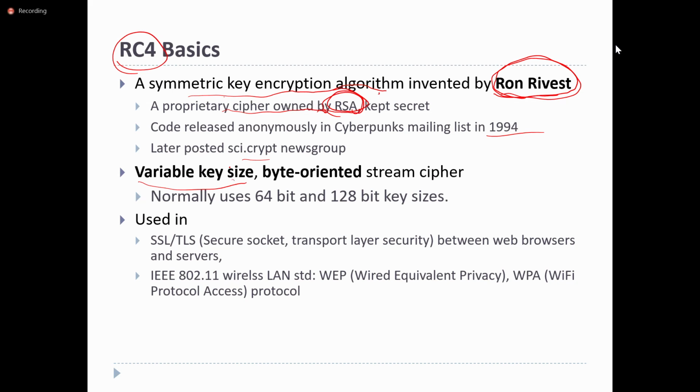Okay, it uses the variable length key. So it is byte oriented. Just now I said that a bit by bit XOR operation will be performed, or byte by byte. It will take 1 byte at a time and perform the XOR operation. So it is a byte oriented stream cipher. 1 byte will be converted to ciphertext.